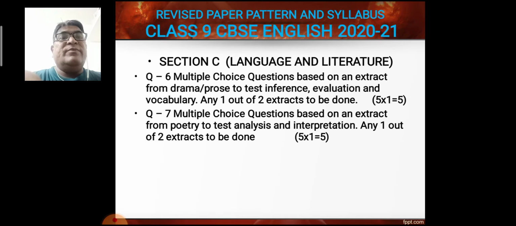Question number 7, multiple choice questions based on an extract from poetry to test analysis and interpretation. Any 1 out of 2 extracts is to be done and it contains 5 marks. So a total of 2 stanzas will be asked and from that 5 questions will be asked. Each question carries 1 mark. Students have to attempt any one from the 2.